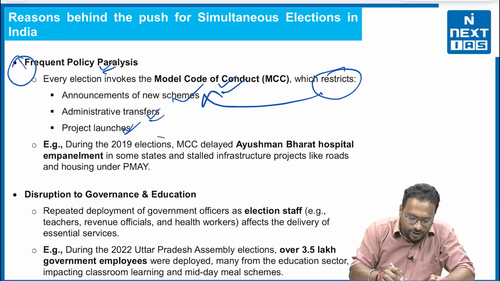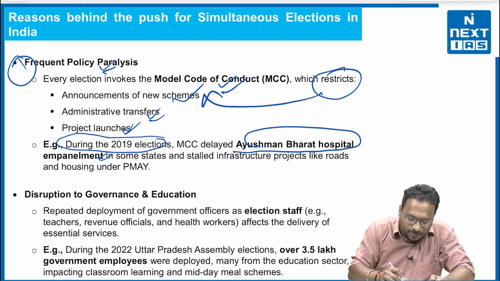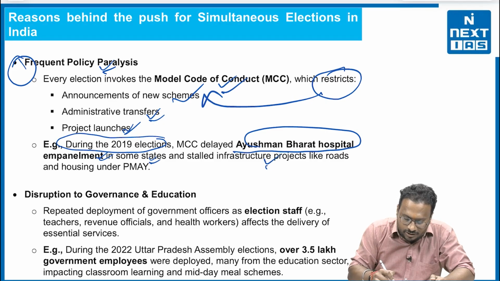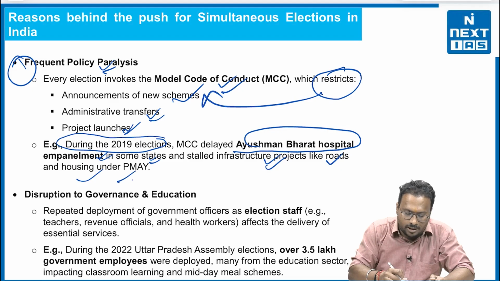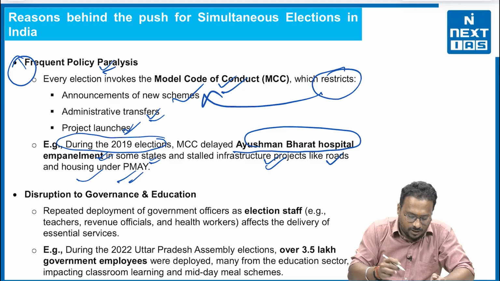For example, during the 2019 elections, the MCC delayed Ayushman Bharat hospital empanelment in some states, and stalled certain infrastructure projects like roads and housing under PMAY, Pradhan Mantri Awas Yojana, right?